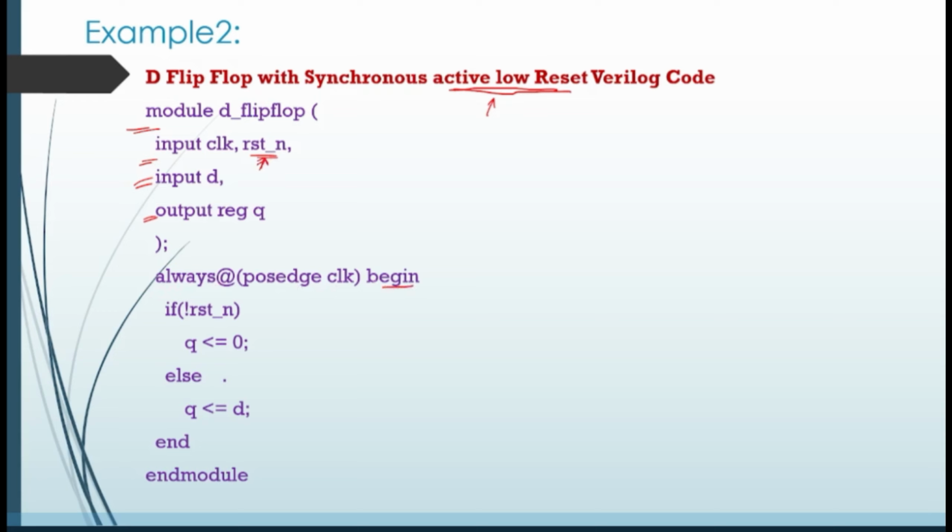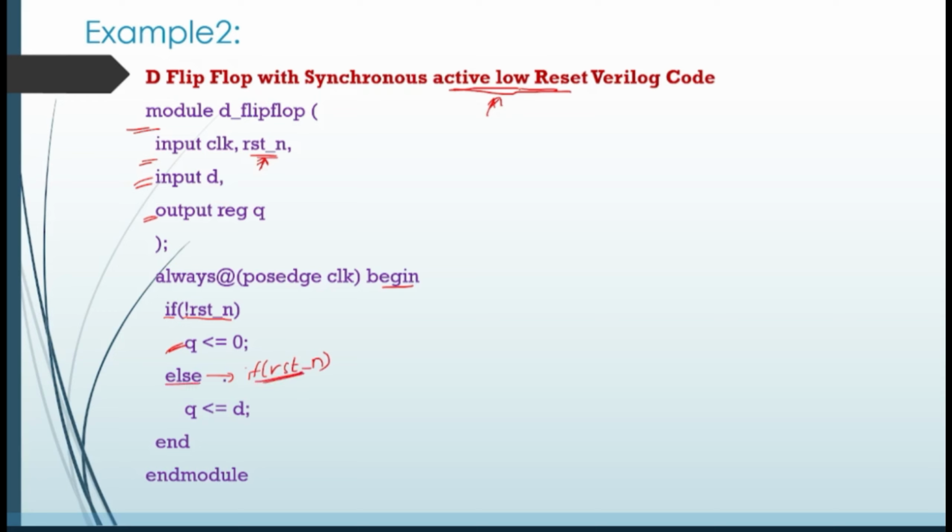So now what is my condition? Active low reset. If there is active low reset, then the output will be 0. So this is my condition: if there is active low reset, then my output is 0. And else, what is the meaning of this? If there is no active low reset, instead of writing this condition, I can just write else. Else means the default condition.